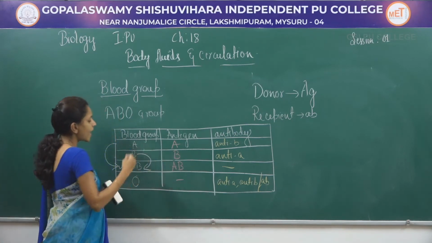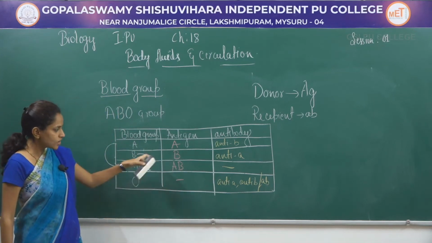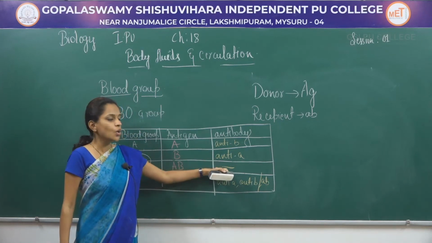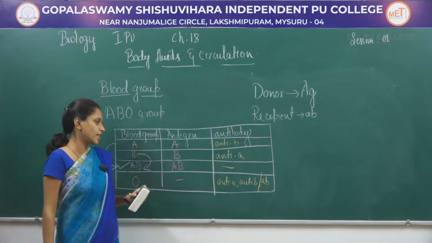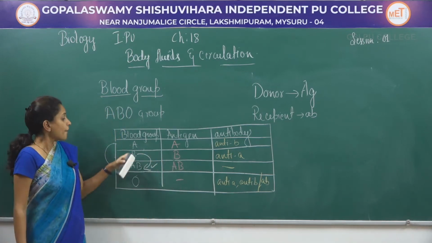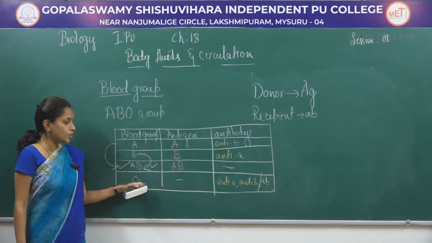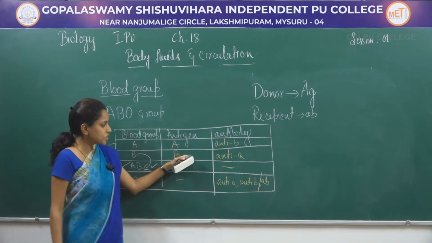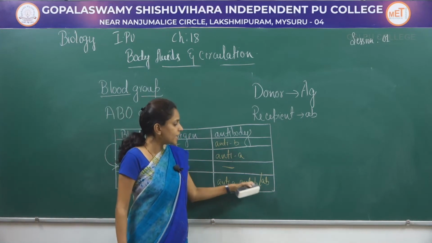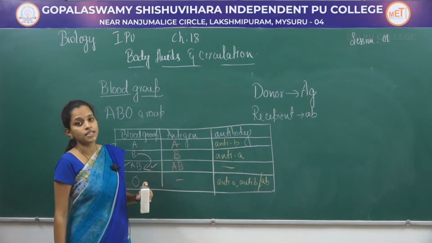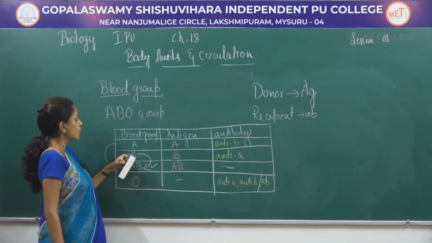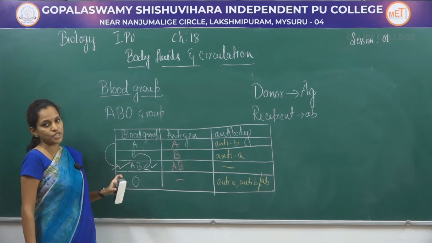B blood group can donate blood to AB because the donor's antigen and the recipient's antibody are considered. No antibody, no chance of coagulation. So B blood group can donate blood to AB. B blood group cannot donate blood to O because the donor's antigen and recipient's antibody are considered. As O contains anti-B, it will easily destroy the antigen B. That is why, just like A blood group, they can donate blood to only AB and themselves.